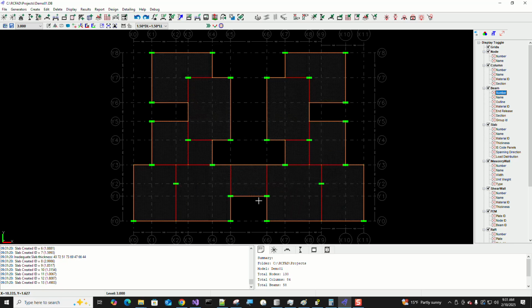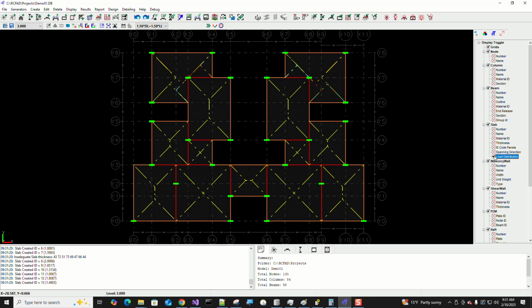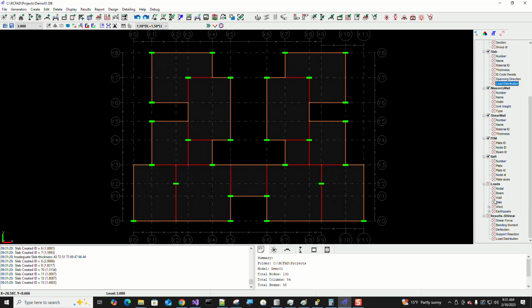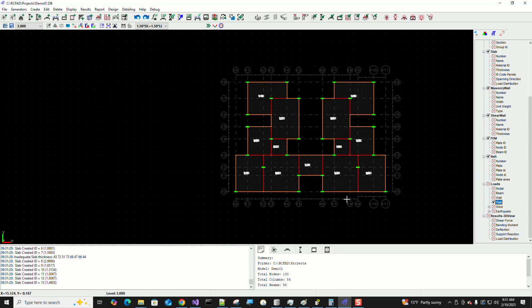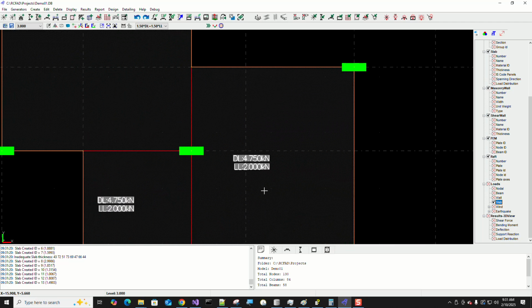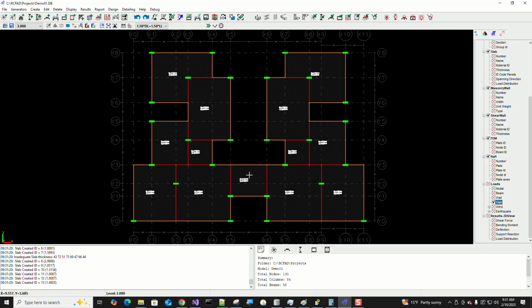Once you accept, the slabs are generated, and here is how the load distribution occurs. And if you would now want to go back and see what are all the loads at each of the slabs, you could see the dead load is 4.75, which includes the self weight plus the floor finish. And once the slabs, beams and columns are generated, you can now go ahead and create the masonry wall.